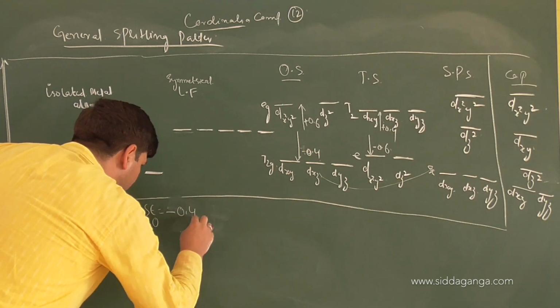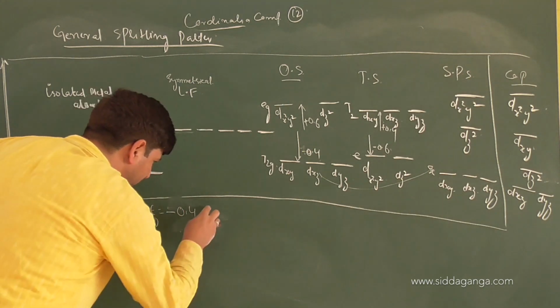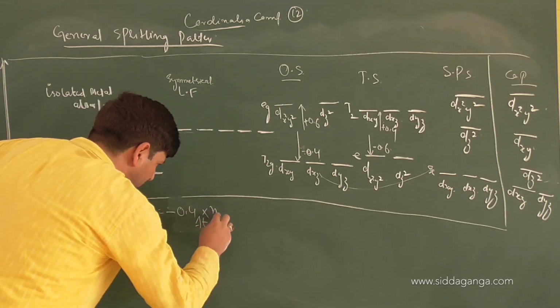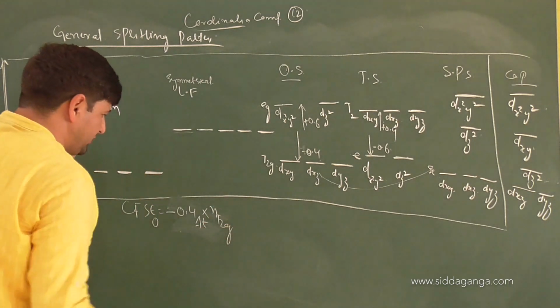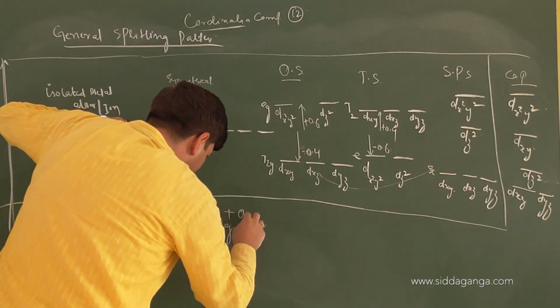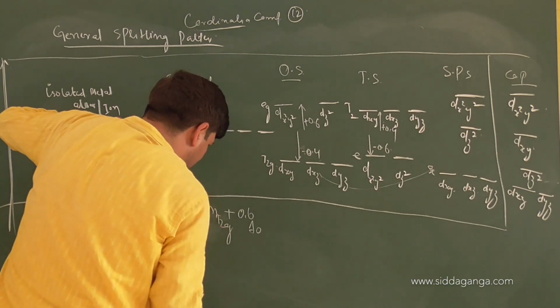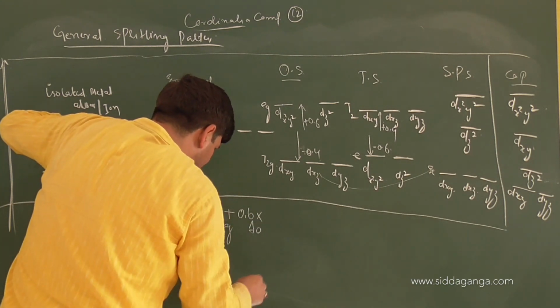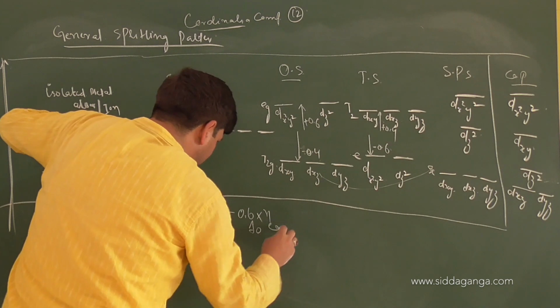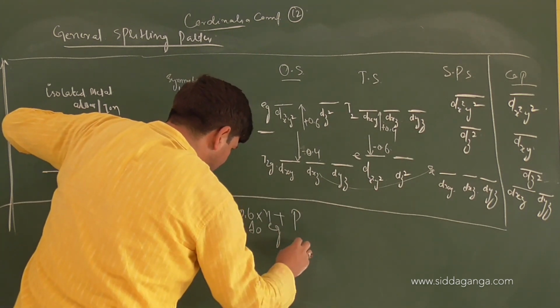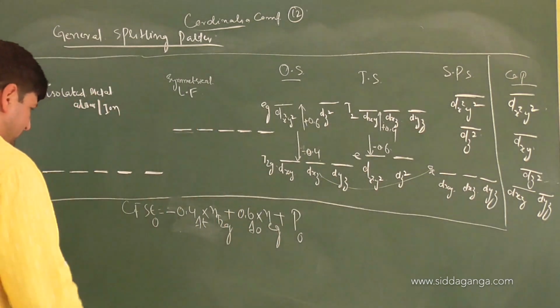Minus 0.4 of delta O into number of electrons in T2g, plus 0.6 of delta O into number of electrons in eg, plus what? Pairings, in which field? Octahedral field.